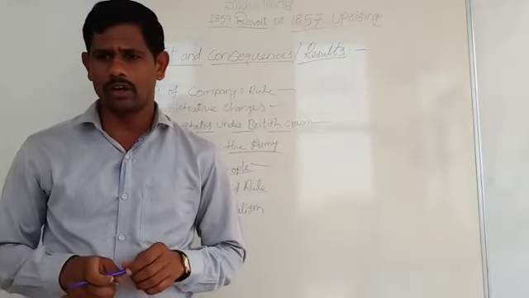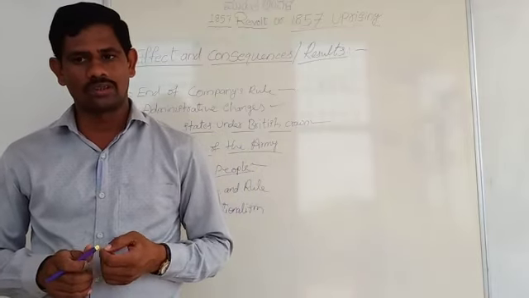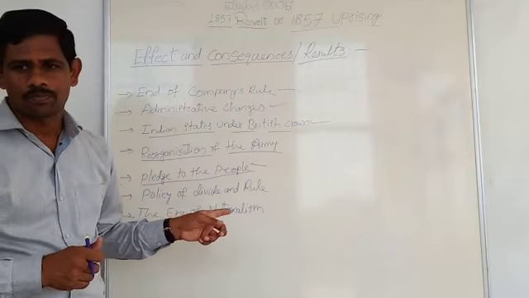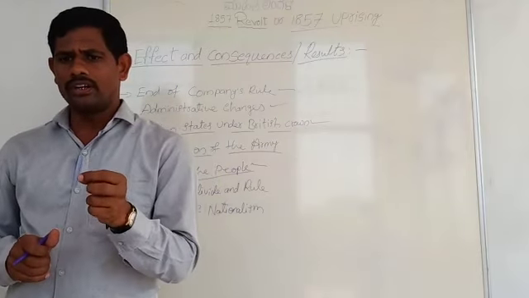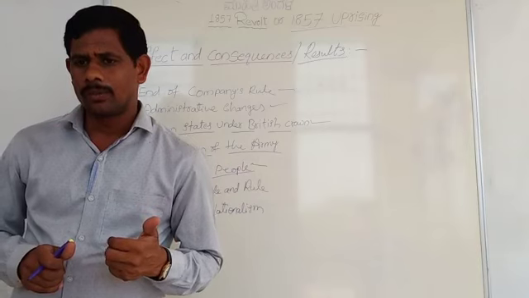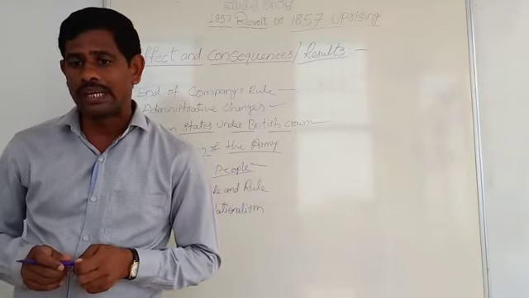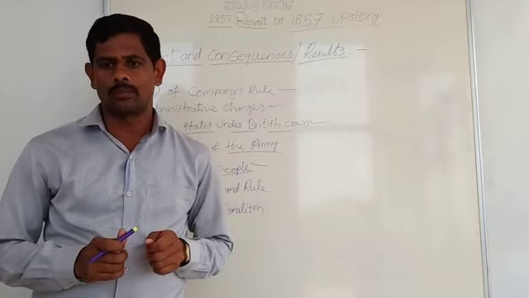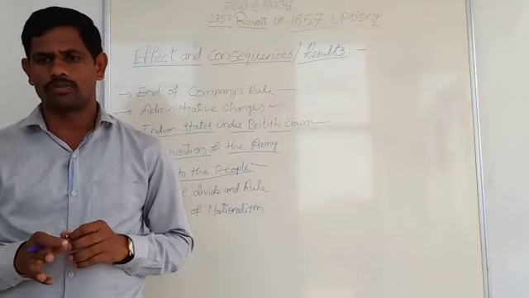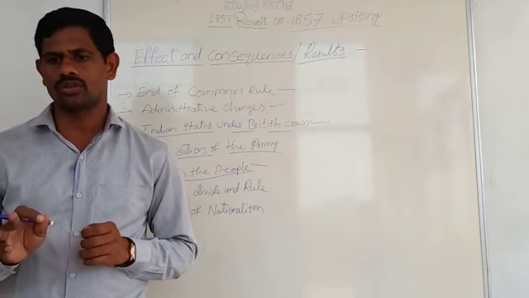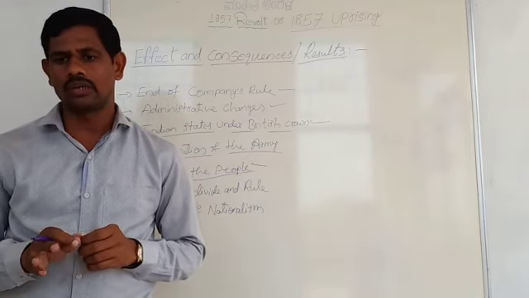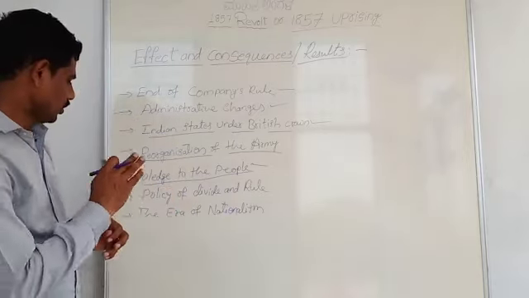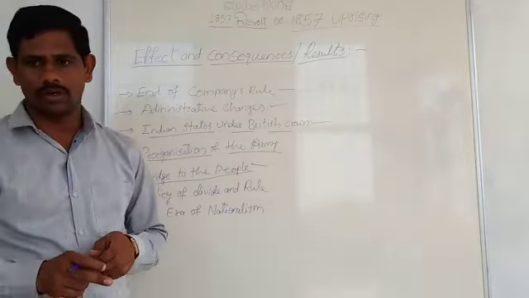The policy of divide and rule played a very important role. This period marked the beginning of new policies. The thin wedge was drawn between the vested interest of the ruling aristocracy and the welfare of the common people. Usually they give importance to the welfare of the common people. This sought to gain the loyalty of the Indian rulers while pitting them against their own subjects. That was the divide and rule policy.